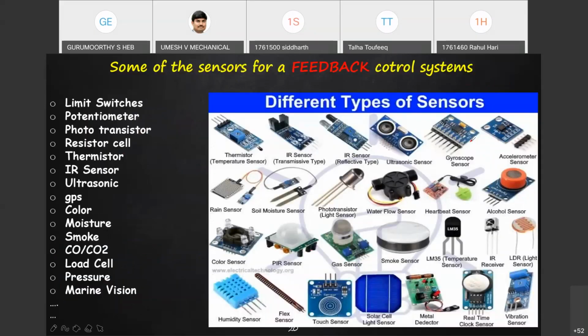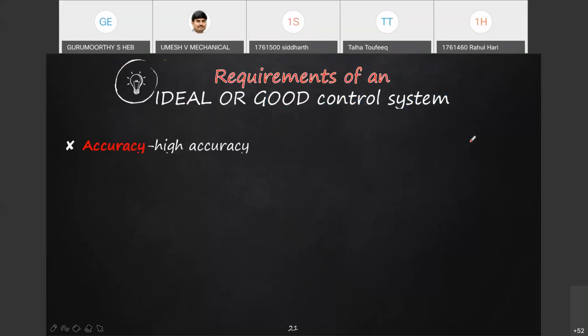These are all some of the sensors I told you about. If you take them as a product available in the market, you can use them and convert any open loop system into an automatic control system. So the requirements of a good control system, this is another question you will have to answer.